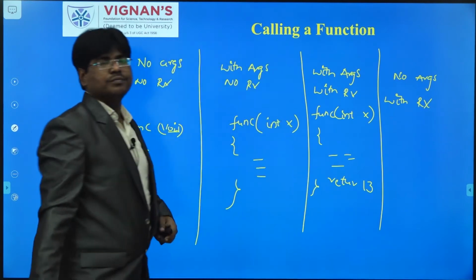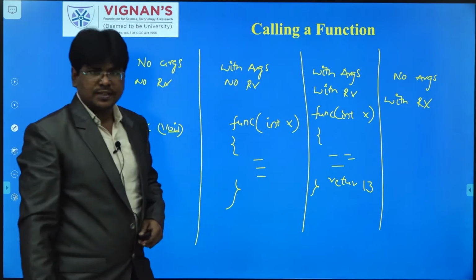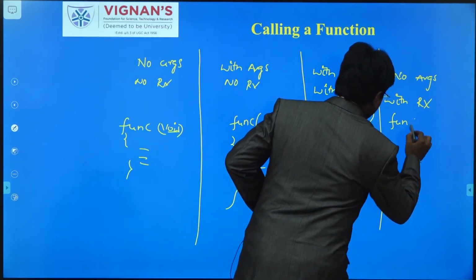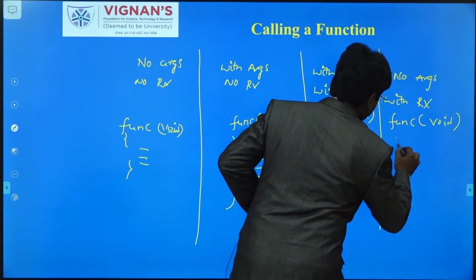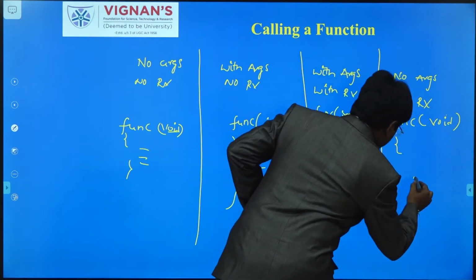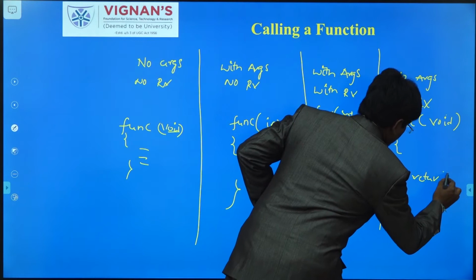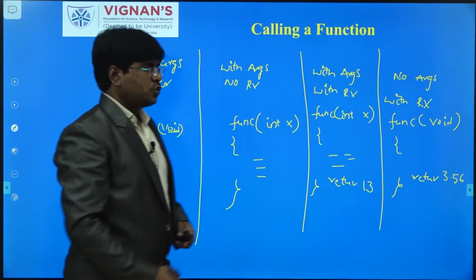This function will have arguments and also it is returning 13. And coming to no args with return values, I will write void here, but here I am going to return 3.56. So these are the four types.